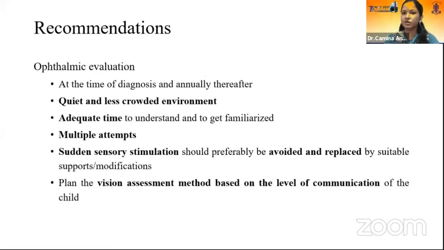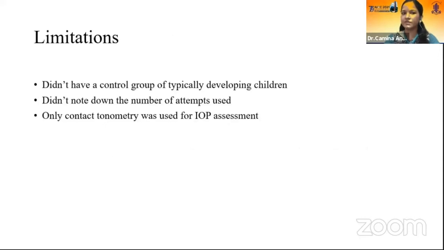We recommend ophthalmic evaluation for all the children with ASD at the time of diagnosis, and adequate time should be provided. We can attempt multiple attempts, and reducing the sensory stimulation helps. Limitations of our study: we didn't have a control group to compare the same tests on typically developing children. We didn't note the number of attempts used, and only contact tonometry was used. We didn't use non-contact tonometry to assess the IOP; that's why our IOP testability was very low. These are my references.